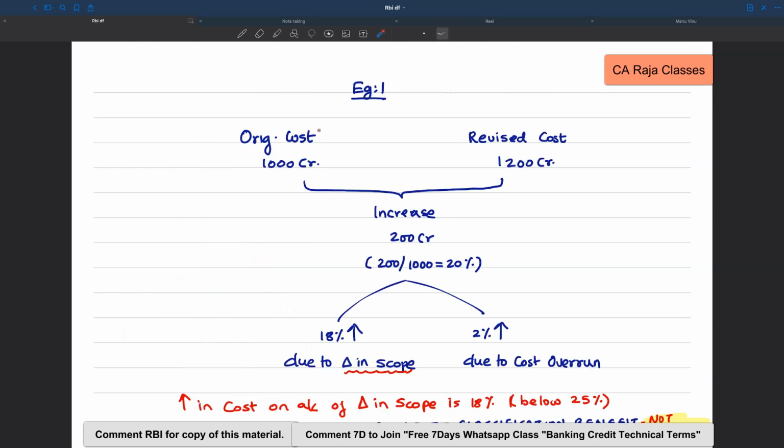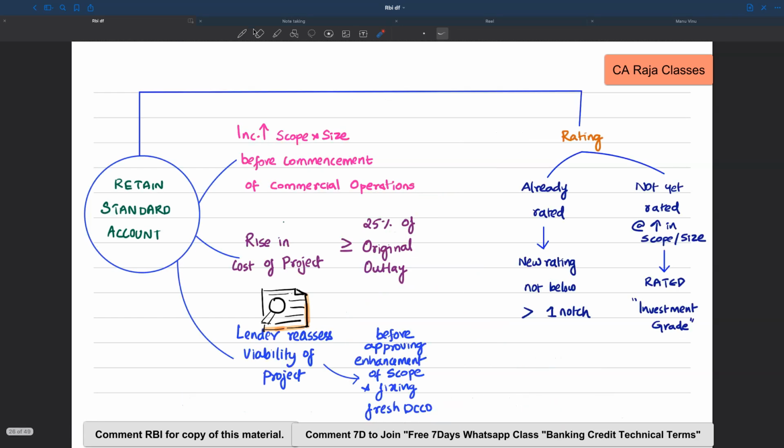Look at this example. The original cost of the project is 1000 crore, and now that has increased and the revised cost is 1200 crore. So what is the increase here? Increase is 200 crore. And if we further analyze the reason for increase, which is basically a 20% increase from the original level, only 18% increase is on account of change in the scope of the project, and the remaining 2% is on account of cost overrun. So here we have to understand one thing. Probably I missed out here.